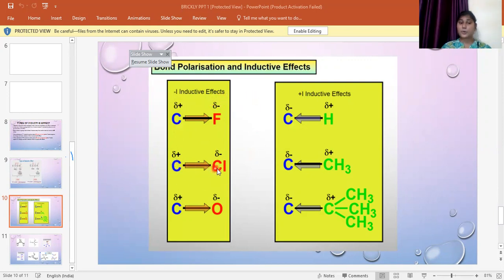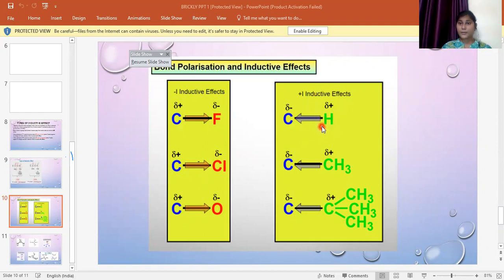Similarly, we see in the case of chlorine that the carbon is losing the electron towards the chlorine atom. The electron cloud is higher on the chlorine compared to the carbon. Therefore, there is a formation of negative charge on the chlorine and positive on the carbon, and there is a charge separation. This condition is called the negative inductive effect. And here also we see oxygen is more electronegative when compared to the carbon. Therefore, there is a negative I effect.